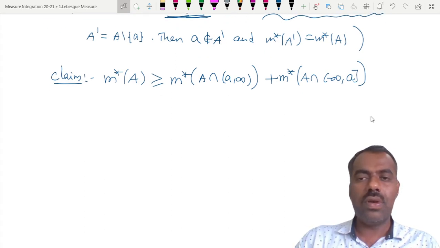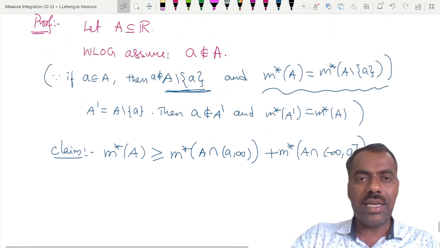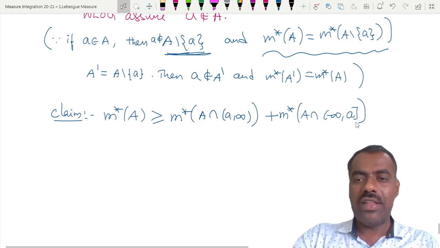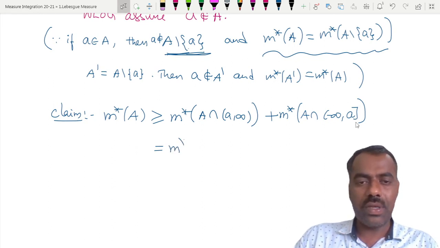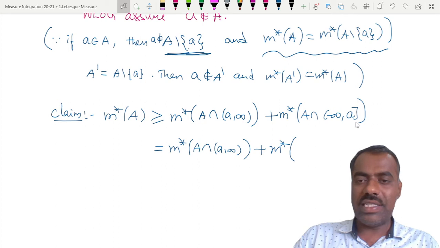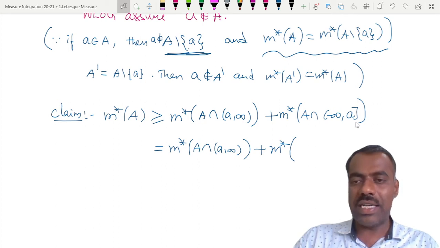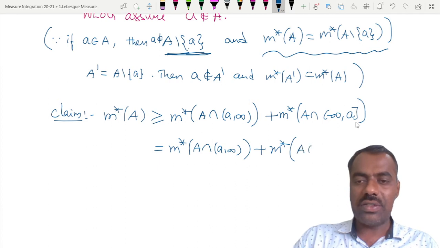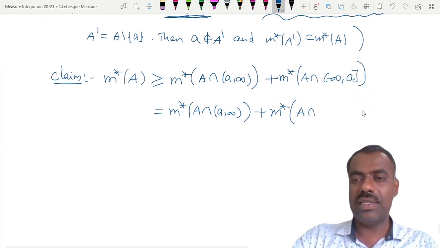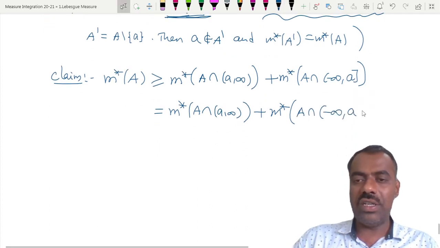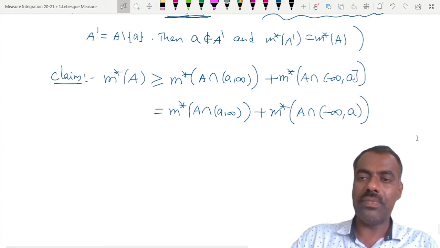Yes, sir. But a is not in capital A, therefore this intersection is actually same as, because it is the intersection of elements of this one and elements of A which are common, but a is not here, so this is same as minus infinity to open a. Is this clear? Yes or no?